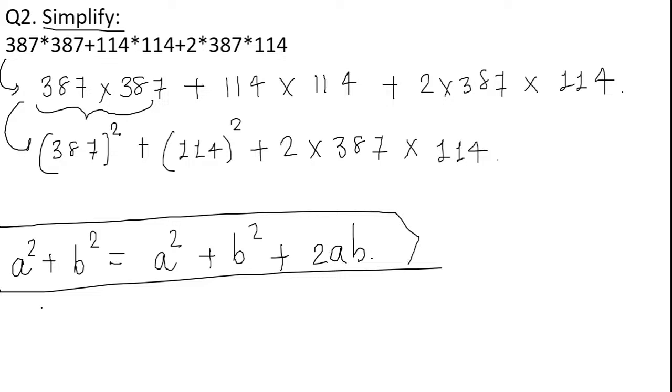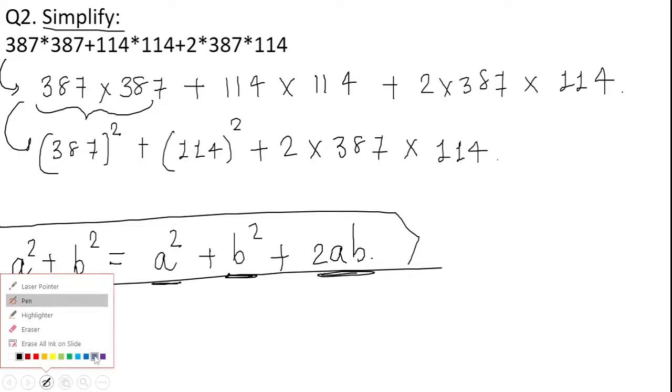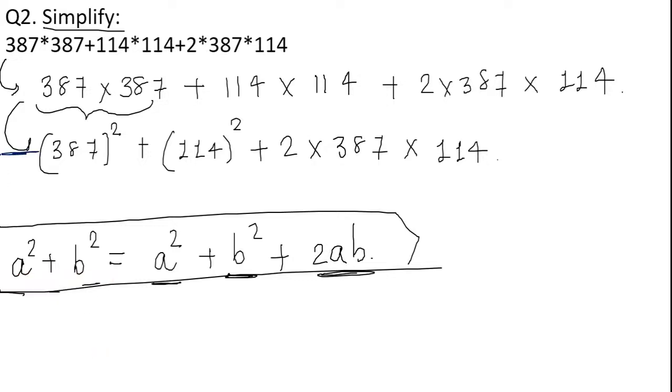That is, if a square plus b square plus 2ab is given, then we can write it as a plus b the whole square. Right? So if you look at this particular step number 2, you can clearly see that this is a square plus b square plus 2 into a into b, that is 2ab.